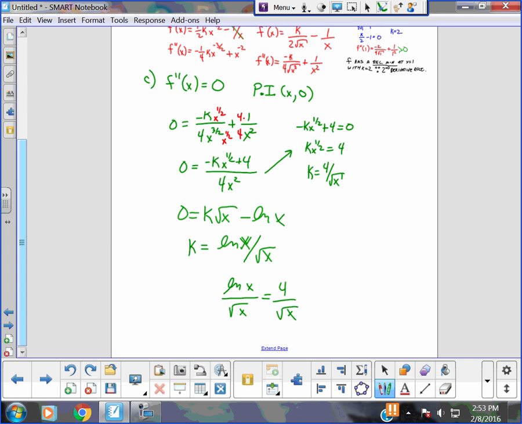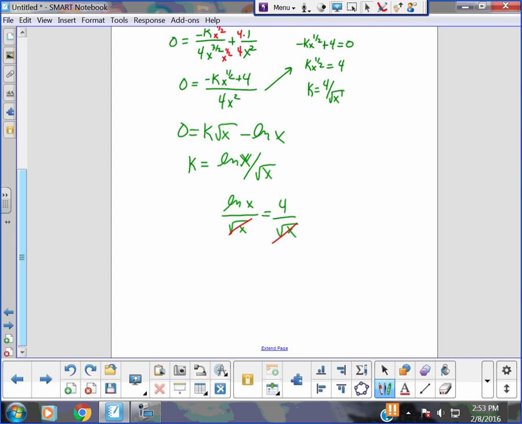Now you feel great about the AP problem, because the square root of x terms just go away, and you get ln x equals 4. And now we get to test your pre-calc knowledge, because often this is where students bog down. We should know that ln is log base e, so ln x equals 4 means x is what? E to the 4th. If you're prepping for the AP, you better be able to do that. E to the 4th equals x, okay?